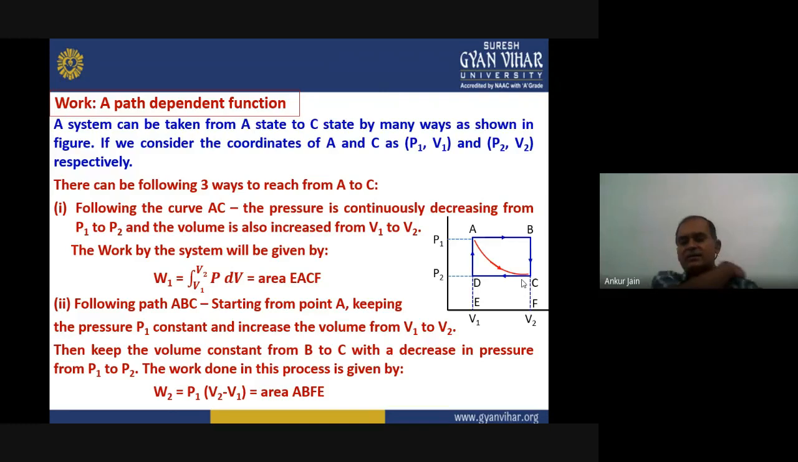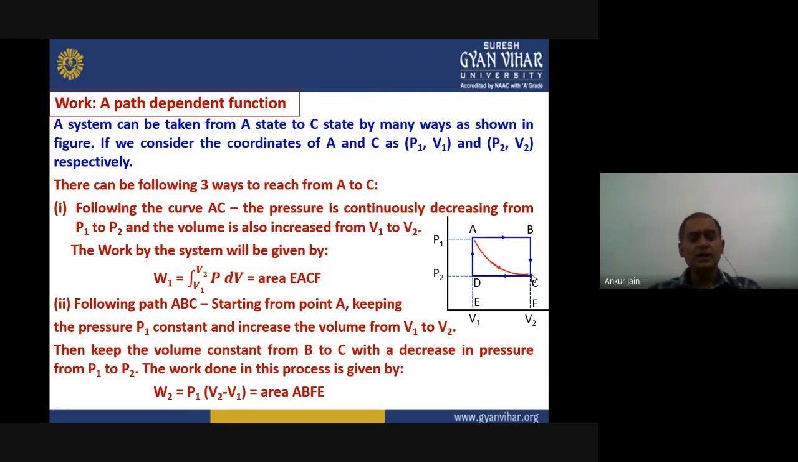Now we will understand how work is done on the system or by the system. If we follow the curve AC directly, what is happening here? The pressure is continuously decreasing from P1 to P2. You can see the change in pressure continuously. The pressure is reducing, but at the same time the volume is increasing. So these two things are happening together.